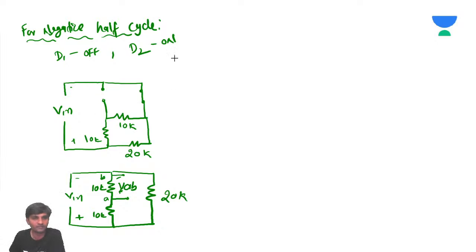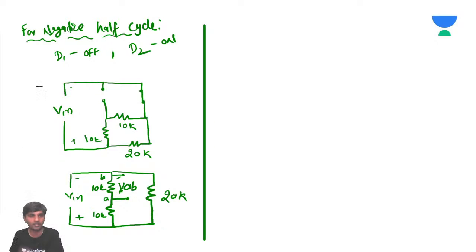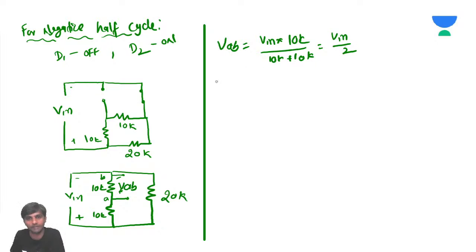So now for the negative half cycle, what happens? Again here the voltage drop across this will be the same, parallel. So VAB is going to be how much? VAB is V in into 10K by 10K plus 10K. It's going to be V in by 2. So VAB is 6 pi sine omega t by 2, which is 3 pi sine omega t.